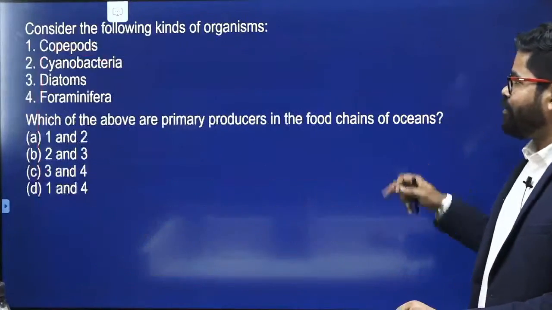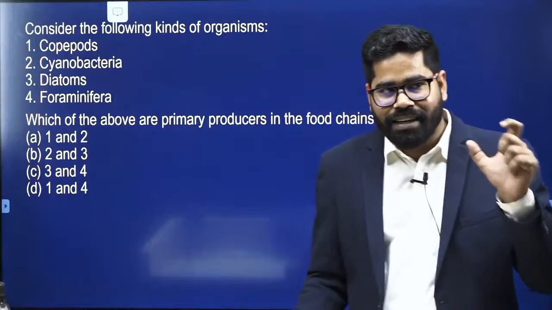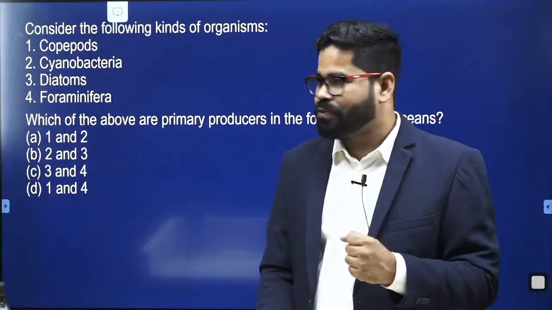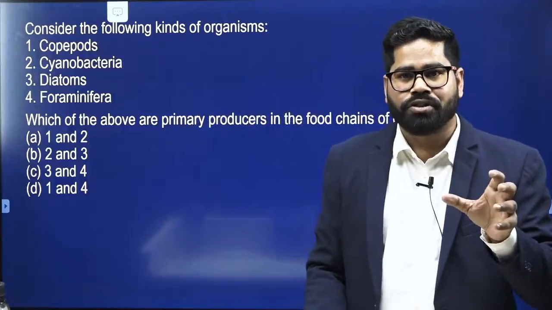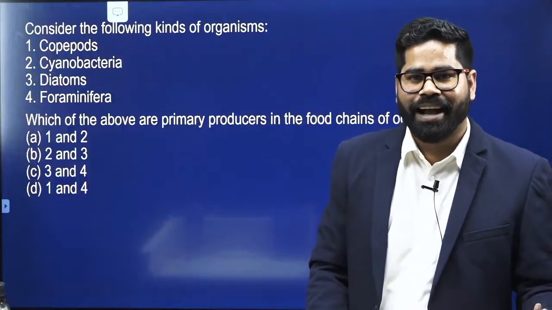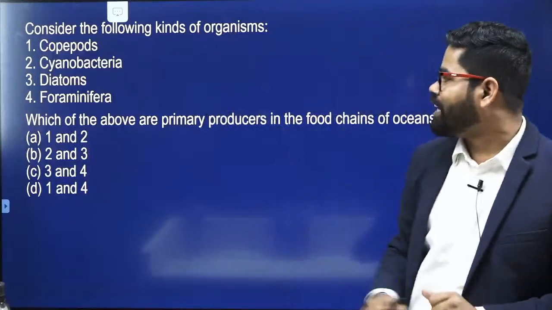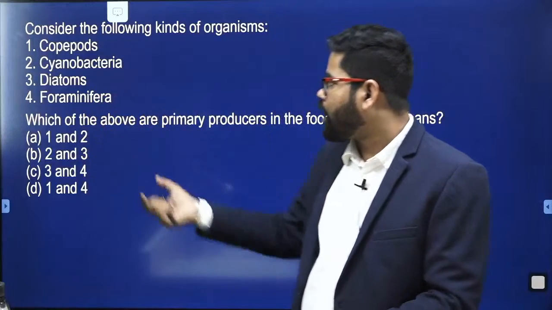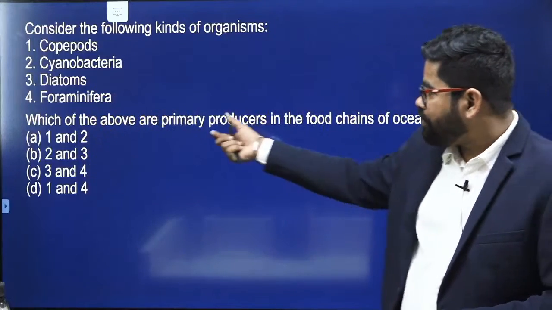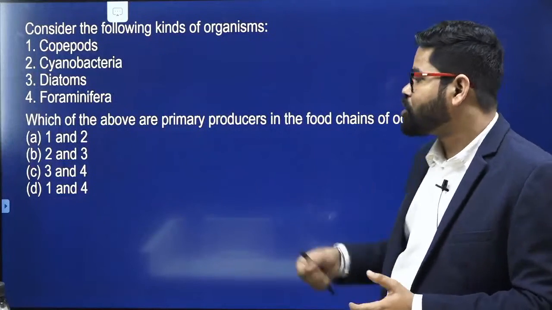Now see another question. Like in the first lecture also, we have seen that there are certain questions on the basis of examples. Here again we have this question: consider the following kinds of organisms: copepods, cyanobacteria, diatoms and foraminifera. Which of the above are primary producers in the food chain of the oceans?